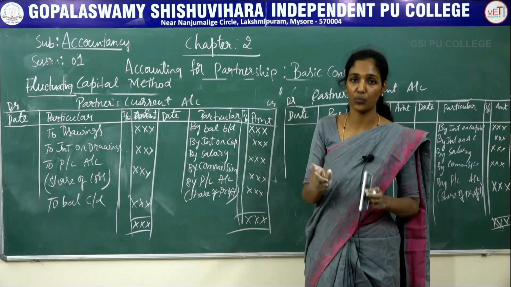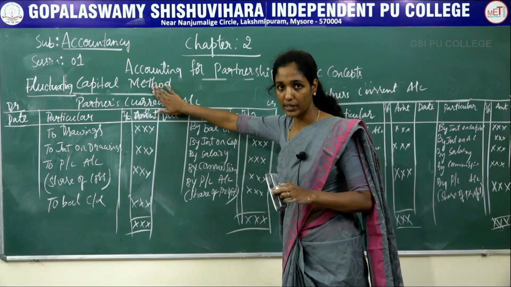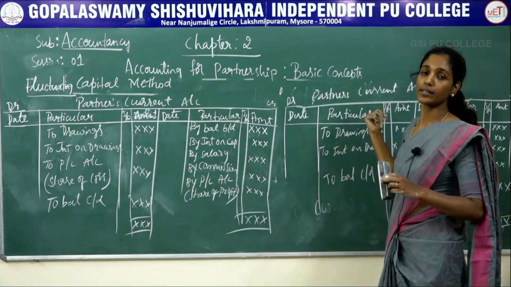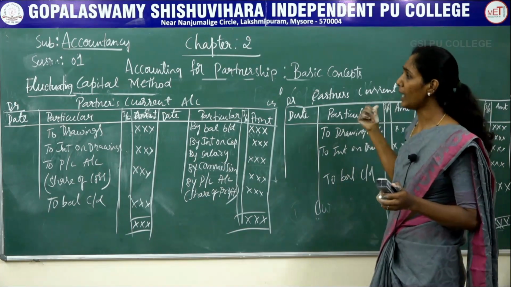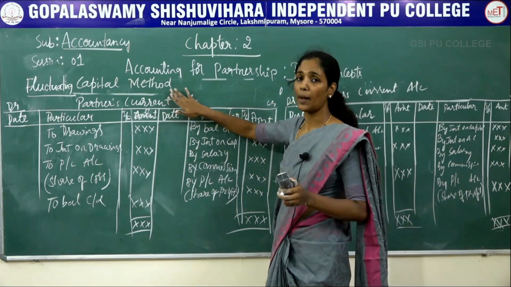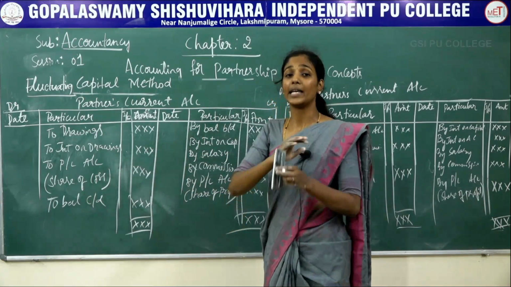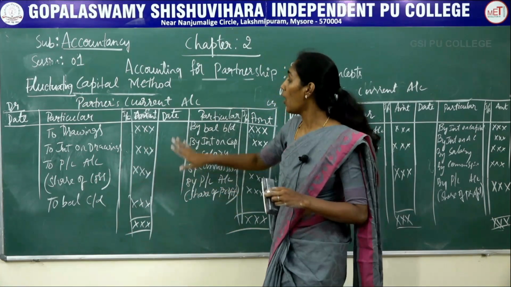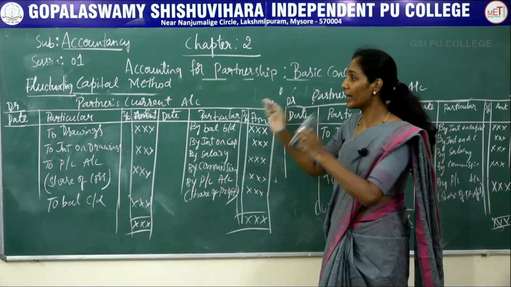That is the main difference between partner's current account under fluctuating capital method and partner's current account under fixed capital method. And under fluctuating capital method, the capital amount of the partners keeps on changing because all other transactions are recorded under one account.